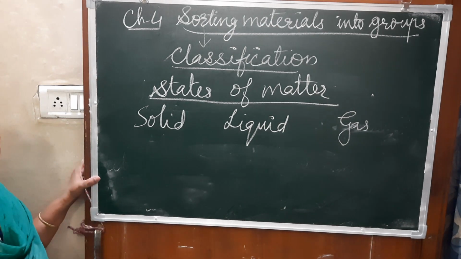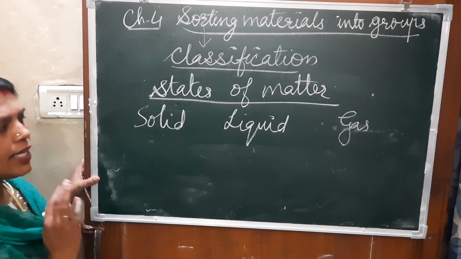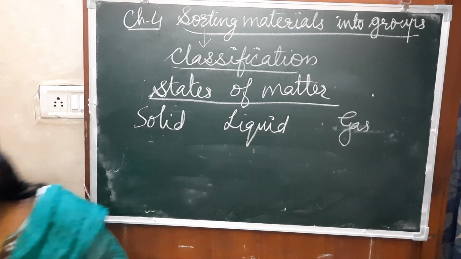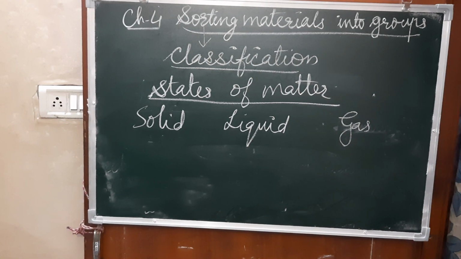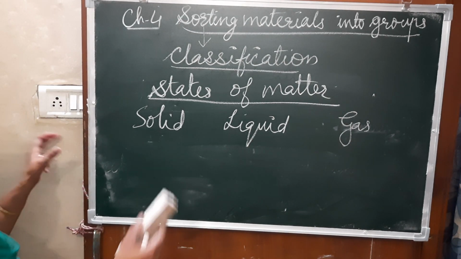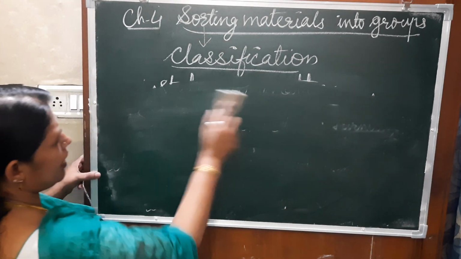Now I will explain the properties of the materials.